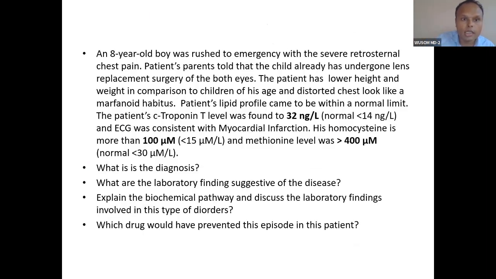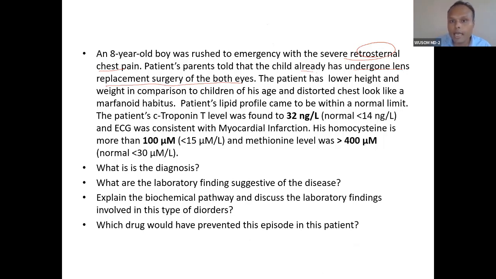So see the case. An 8-year-old boy was rushed to the emergency with severe retrosternal chest pain. The patient's parents told that the child has already undergone lens replacement surgery, because of lens subluxation, dislocation.